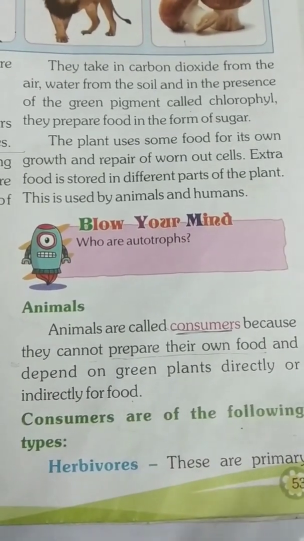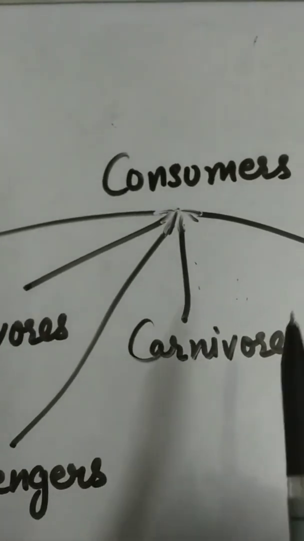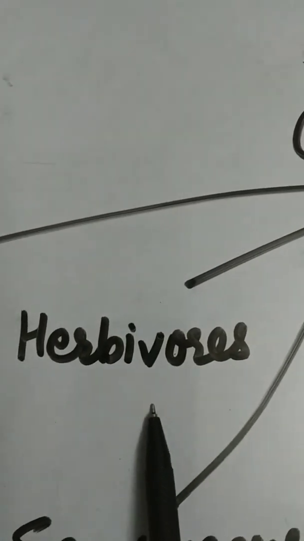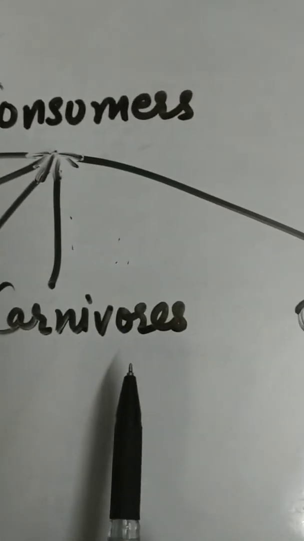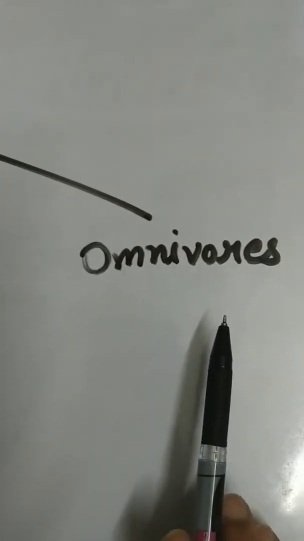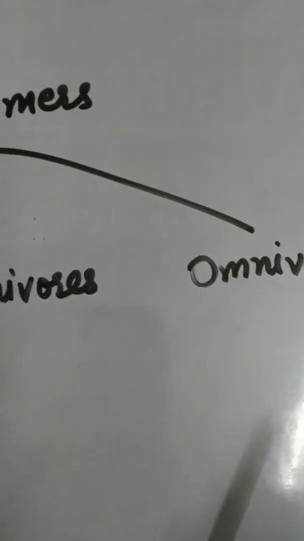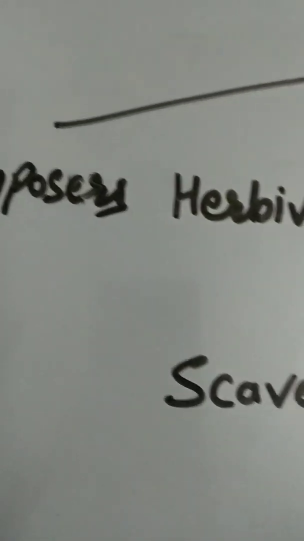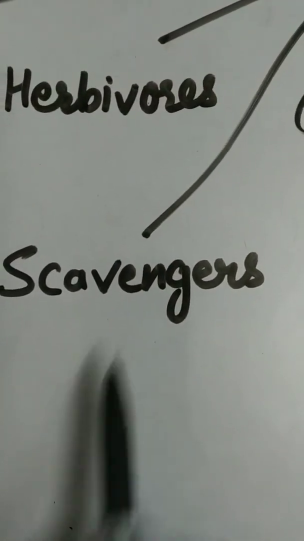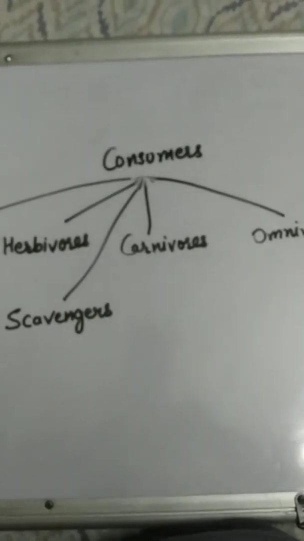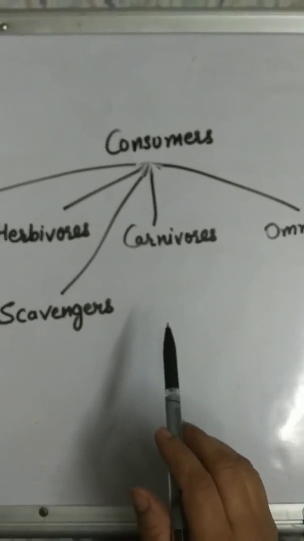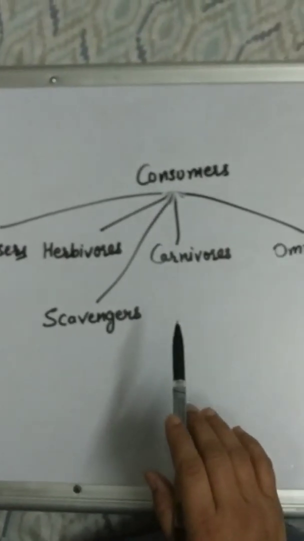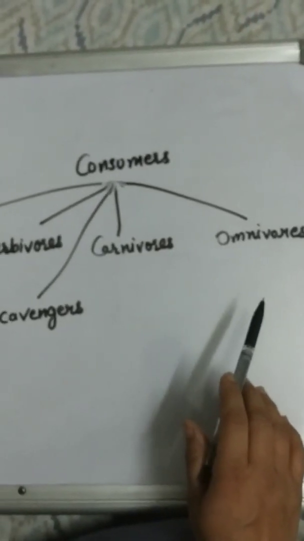Consumers are of following types: herbivores, carnivores, omnivores, decomposers, and scavengers. We categorize animals on the basis of their habits of eating.